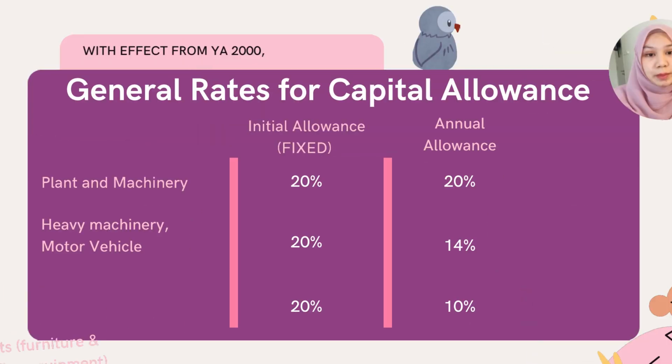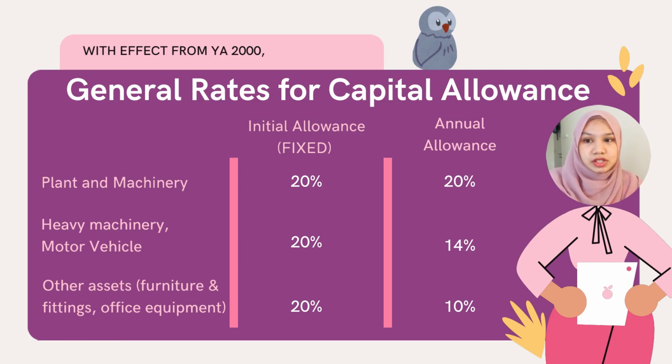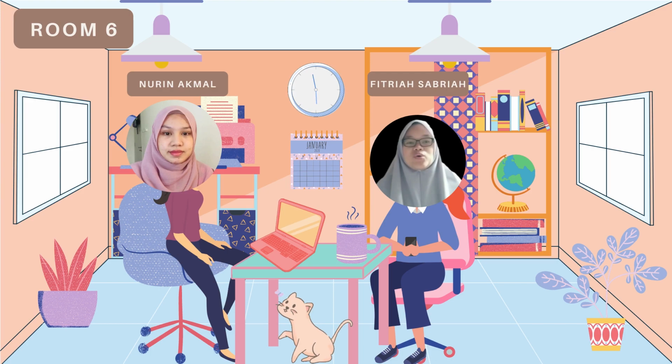There are two types of capital allowance, namely initial allowance, which is a one-off relief that can be claimed on the year the asset is purchased only and has a fixed rate, whereas annual allowance can be claimed in the first year and every year until the qualifying expenditure is written off or the asset is disposed. The following table shows the rates of capital allowances. Oh, I see. Are there any requirements if I want to claim capital allowance?